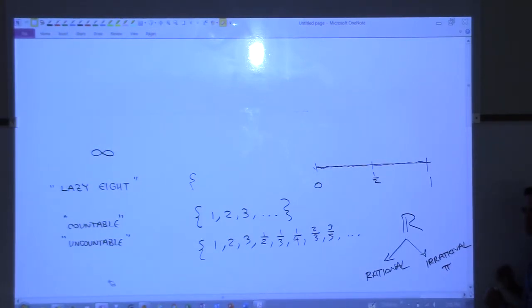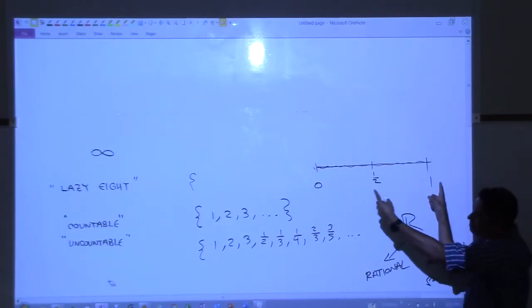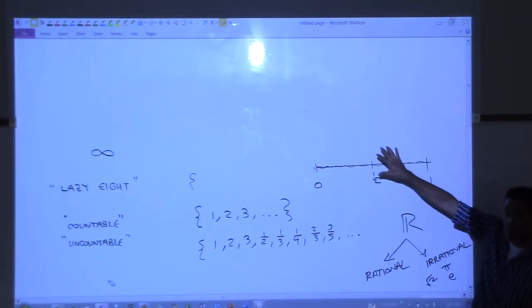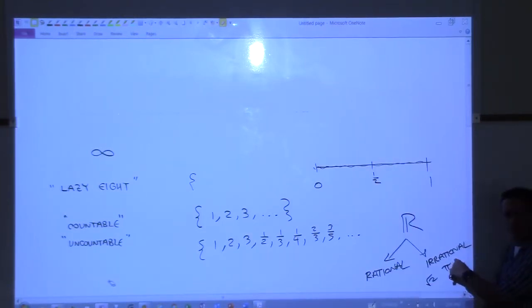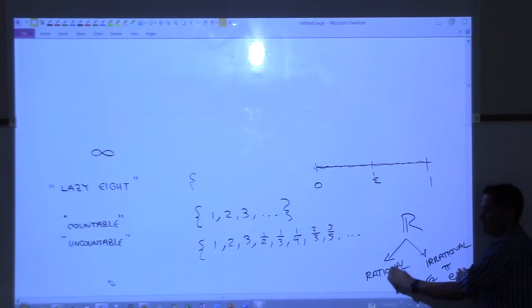Any improper fractions? No, improper would be okay. That would still be a fraction. Okay. e is an irrational number. Square root of 2 is irrational. And then you start really having to dig to think of these, right? Because when you're in school, you're only shown a few of them. So what I'm telling you is that within this little piece of the number line, there's an infinite number of fractions in here, but there are also an infinite number of these in here. But there's an uncountable infinite number of these in here, and there's a countable number of these.